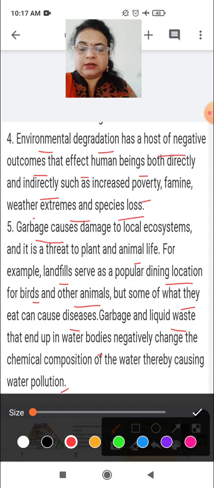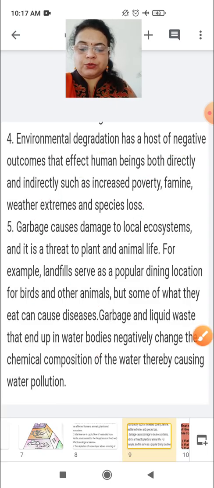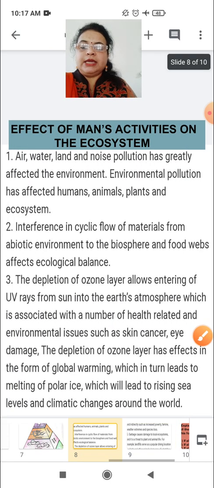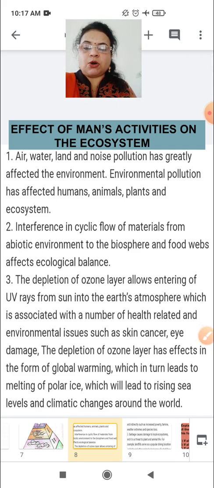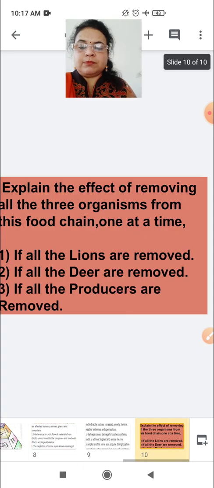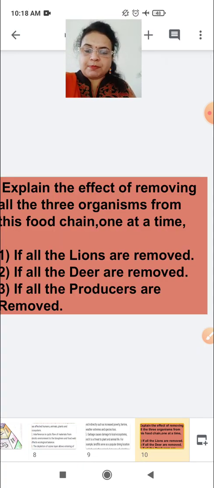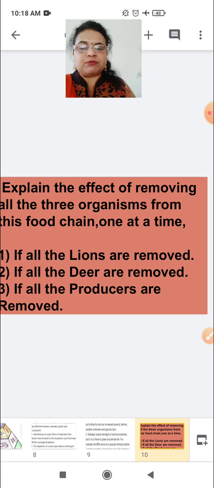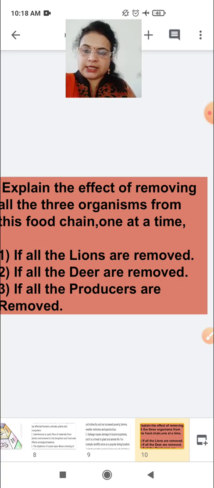This topic which I have read for you, the effect of man's activity on the ecosystem, is very important. All the topics you should learn for the board exam. This topic is very important, okay. And now let us come to the question part, the extra question which you have to do in your register.